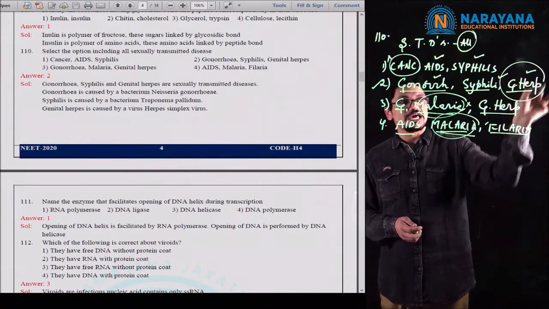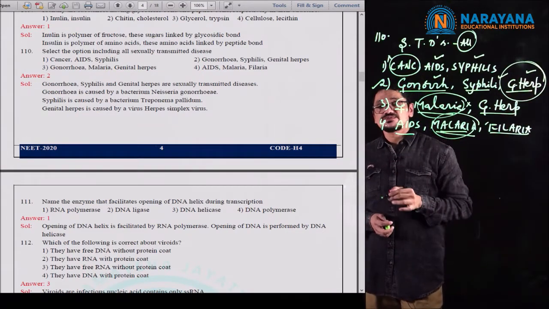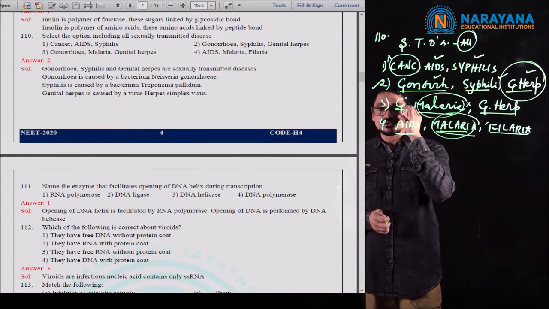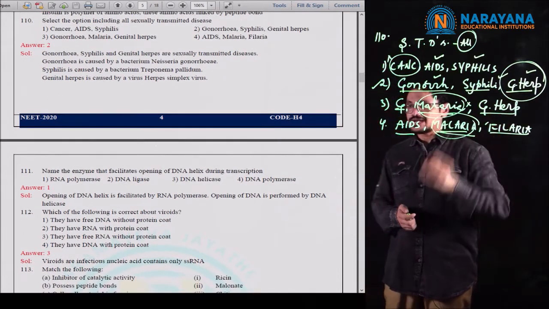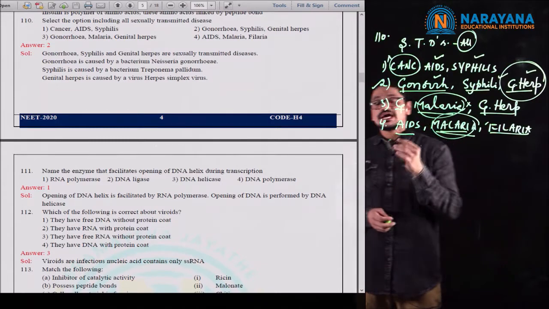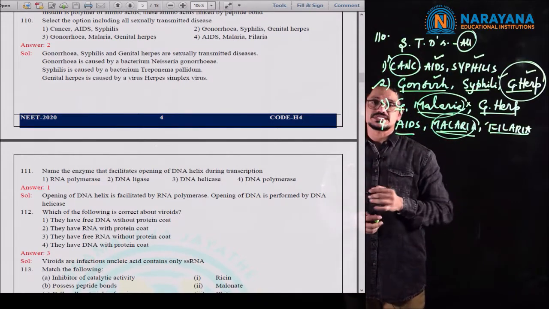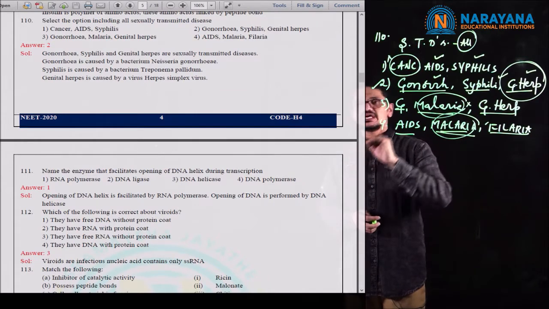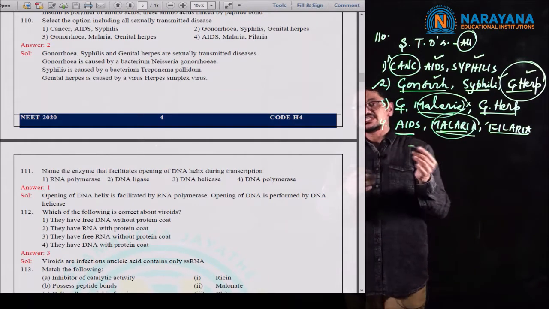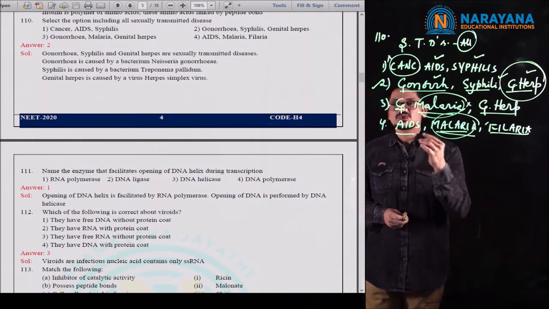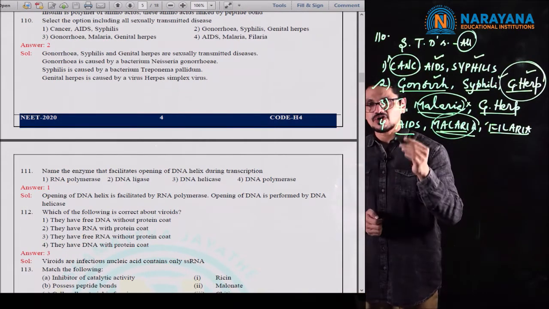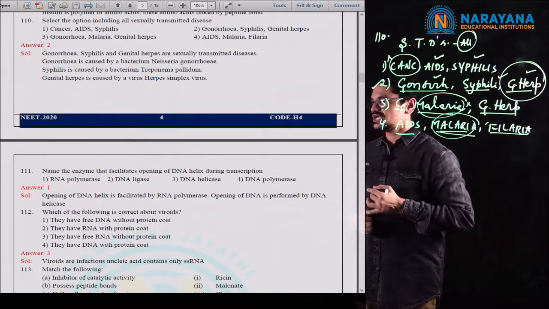In this, genital herpes, hepatitis and AIDS are not completely curative, and genital herpes is caused by herpes simplex virus, HSV1, HSV2. Genital herpes, herpes labialis, like that different strains of herpes virus are there. So for question 110, the second option is the correct option.